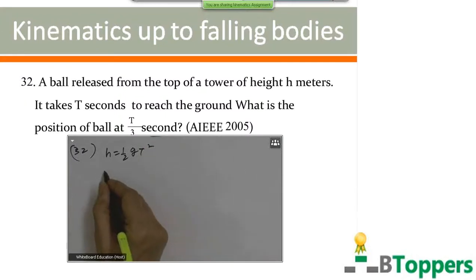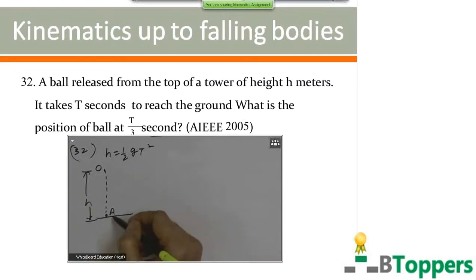So let us suppose it falls from O to the point A, from O to A, where it falls through height h. O is the starting point from where it started falling. A is the position of the ball just before it strikes the ground.